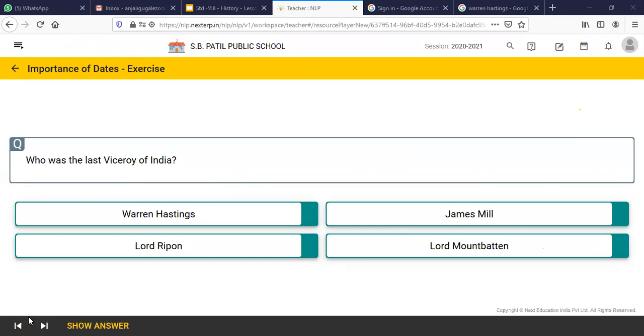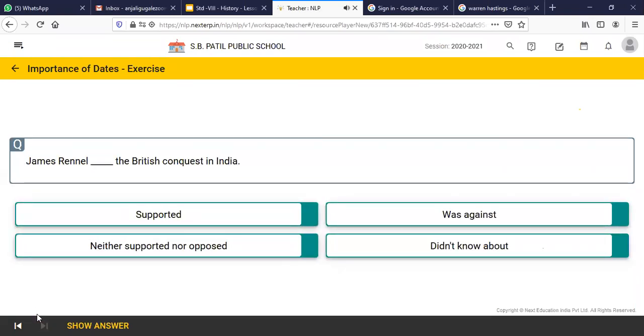Please change your name so that I can identify who you are. Yes, Suryansh, please give the answer. Ma'am, Lord Mountbatten. Very true, very correct. It is Lord Mountbatten. Okay, next question.